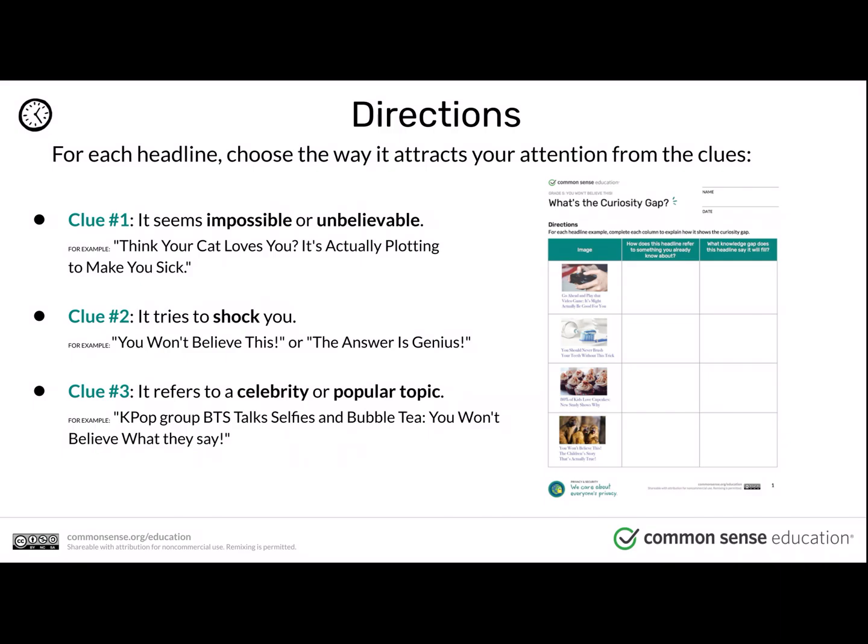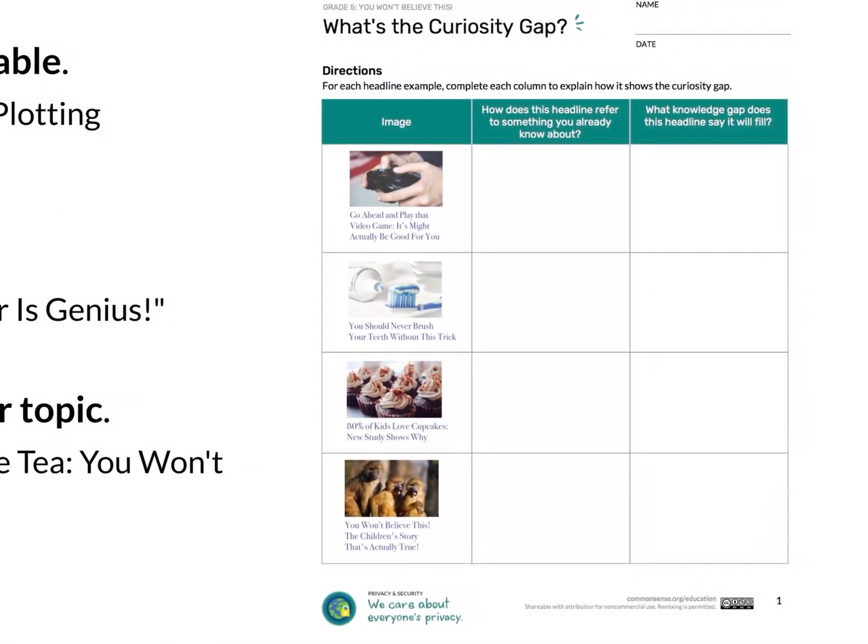So today, I'm going to have you do some writing. You can either work on this on your iPad, or you can write this in your notebook. After this video, you'll go ahead and open up the next part of this. It's called What is the Curiosity Gap? And you'll be able to open up this file here to do some writing. And you're going to connect these headlines, or these clues that we have about whether or not it's an advertisement, to the advertisements we saw here.